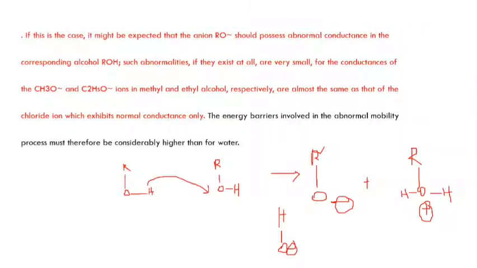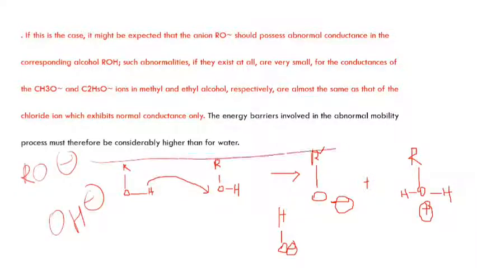Now considering a comparison with the alkoxide ion, the abnormal conductance will be absent in the alkoxide ion. The main reason is that the alkoxide ion has a bulkier alkyl group.